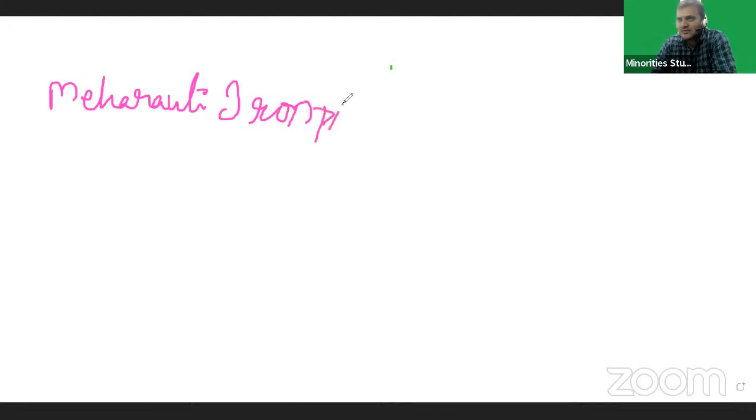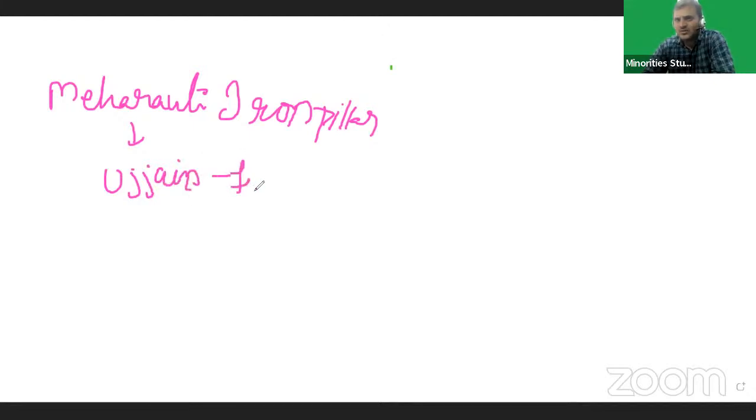Chandragupta II's victories are discussed in the Mehrauli iron pillar inscription, which was actually located in Ujjain.